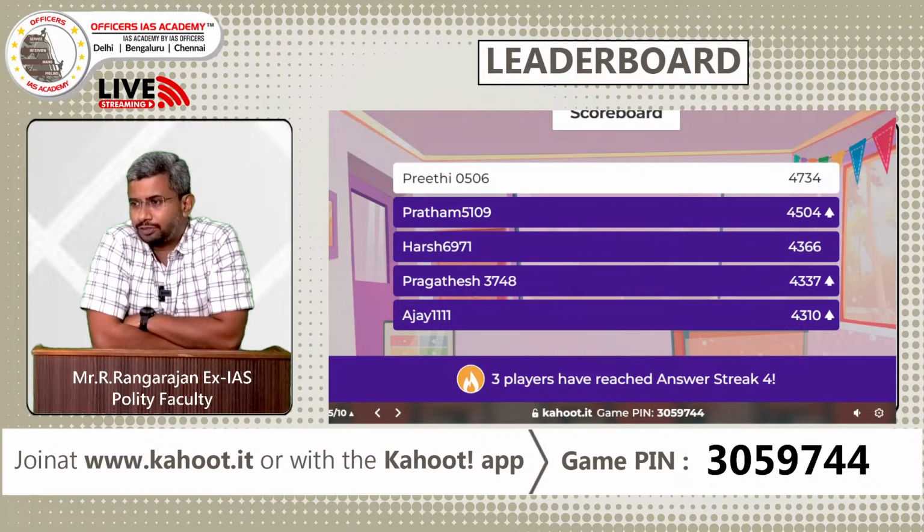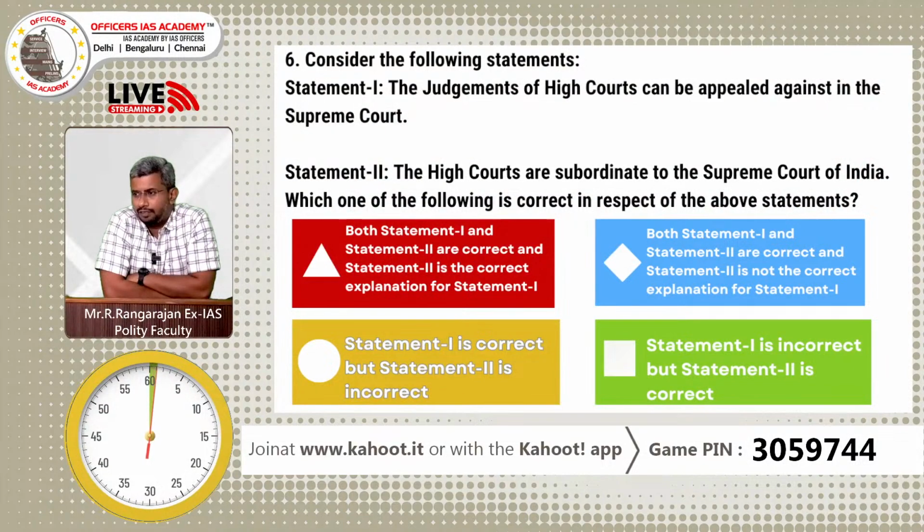Now let's go to the next question. So we are at the halfway mark. We are now going to the 6th question, right? Yeah. So consider the following statements. Statement 1: The judgments of High Courts can be appealed against in the Supreme Court. Statement 2: The High Courts are subordinate to the Supreme Court of India. Which one of the following is correct in respect of the above statements? This is again a tricky question. Please think and answer.